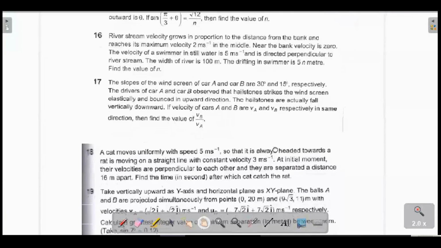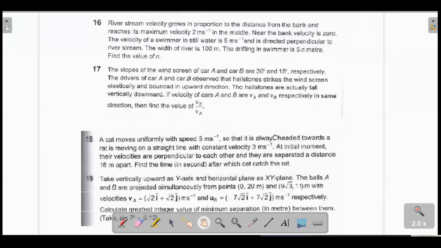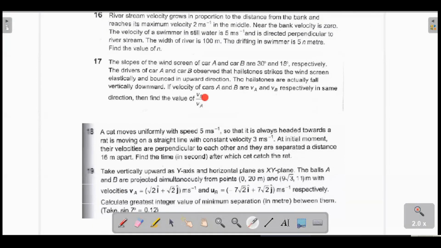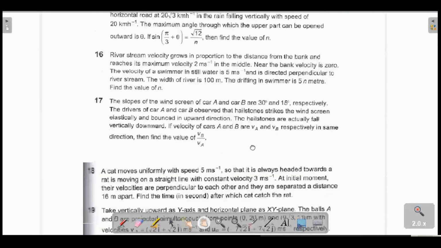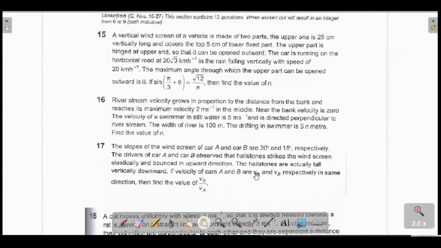Yes, sir. 15. I think in the 17th question there was a correction. I posted the picture. The key was given for the reverse of this ratio. I think you might have checked it. Sir, I am not able to hear your voice clearly. 15 questions, one time. You're saying 15? Yes, sir.